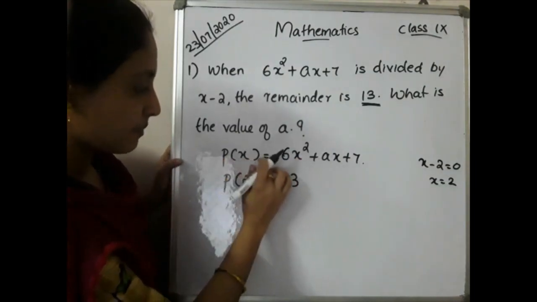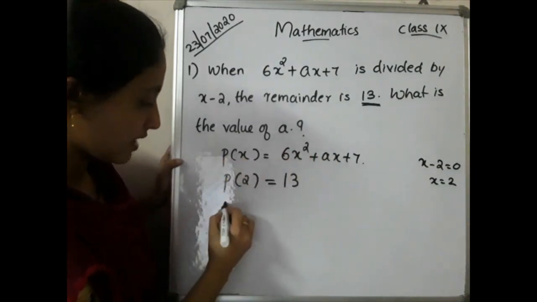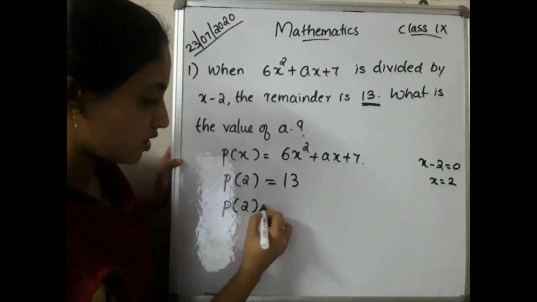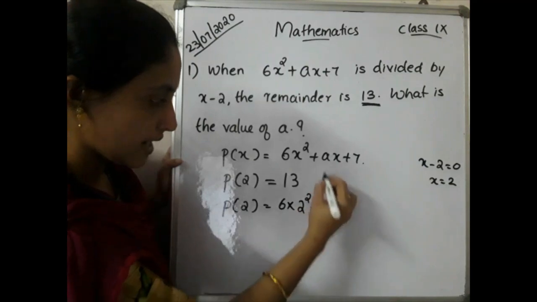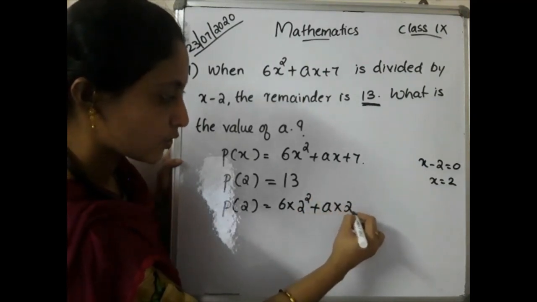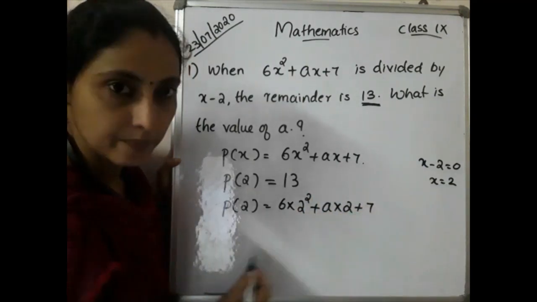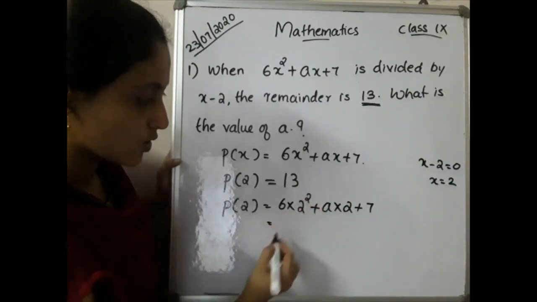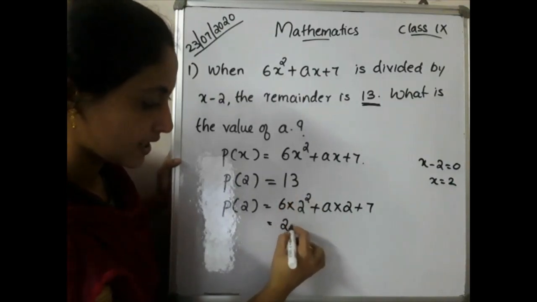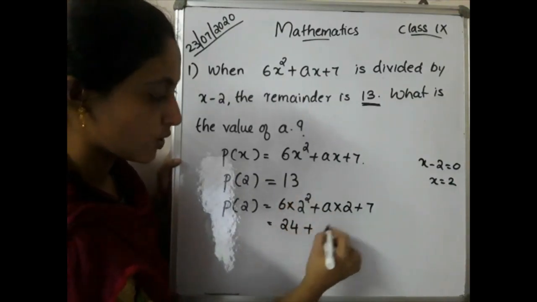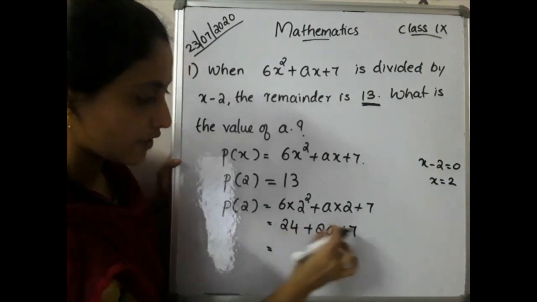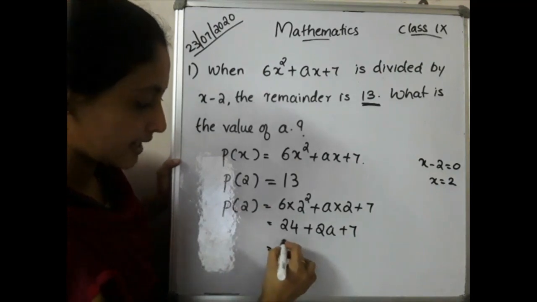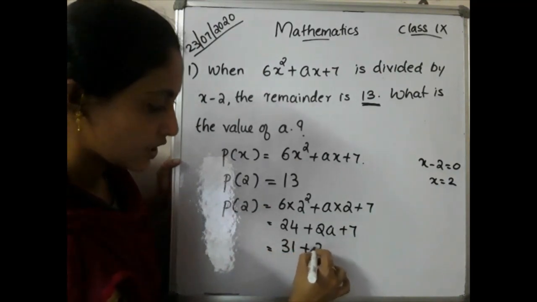Instead of P of x, the question is this. So how can we write P of 2? P of 2 will be equal to 6 into 2 square plus a into 2 plus 7. Okay, what is 6 into 2 square? 6 into 4, that is 24. 24 plus 2 into a is 2a plus 7. Okay, 24 plus 7, what is 24 plus 7? That is 31 plus 2a.